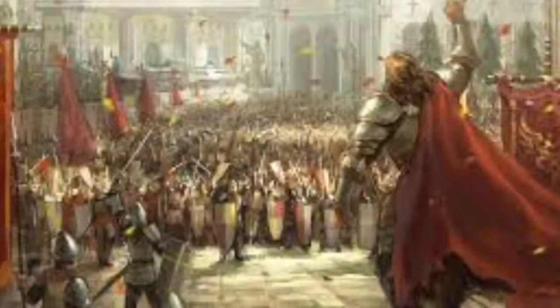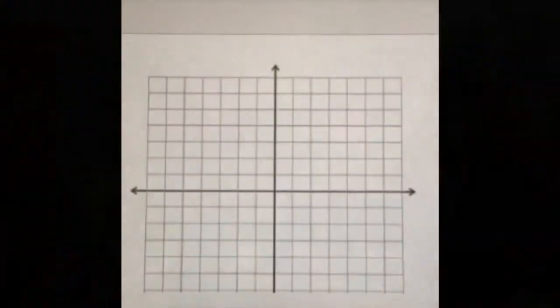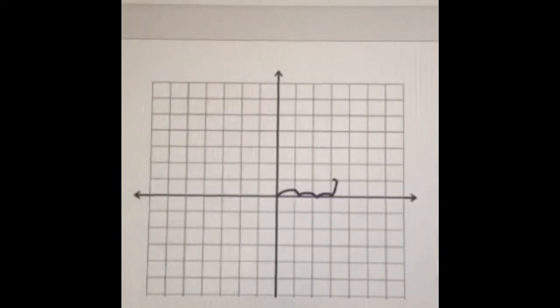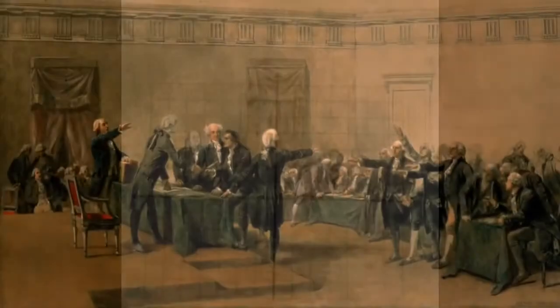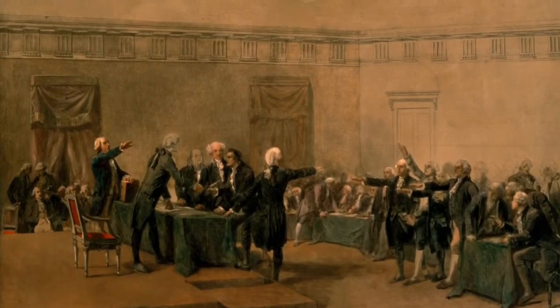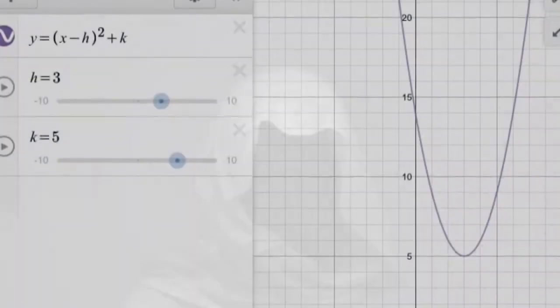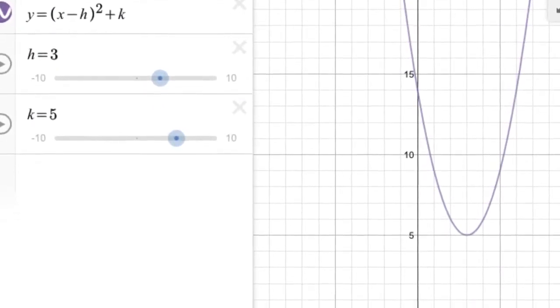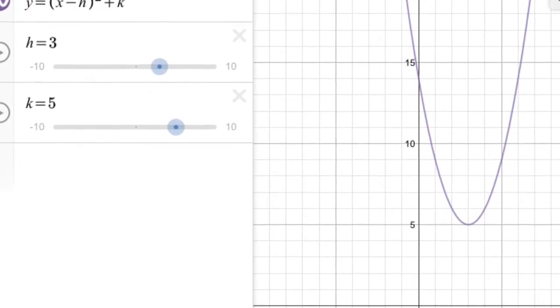After the kingdoms did this, he demanded that the princes of the kingdom create a new kingdom. He demanded that the princedoms shift 3 to the right on the x-axis and 5 up on the y-axis. He required the princes to create new functions named after himself, translated functions. Prince Quadratic graphed his new princedom as y equals (x minus 3) squared plus 5.